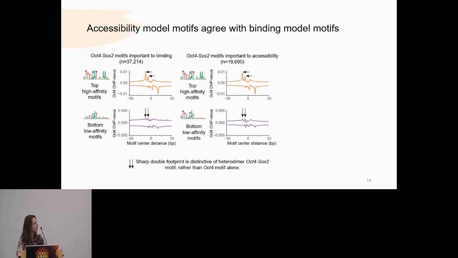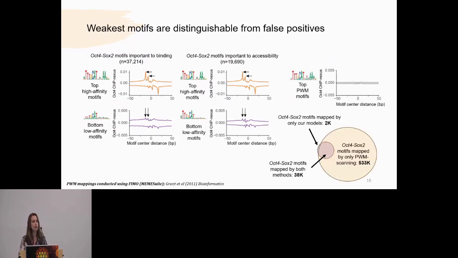Additionally, though the accessibility model had never before seen transcription factor binding data, it also was able to return the OCT-SOX motif, and at the best and worst sequences produced a sharp footprinting profile, raising our confidence that these low affinity motif locations could actually be interpreted as functional in vivo. And as a benchmark, I also performed PWM scanning across the exact same regions that I mapped using model contribution methods.